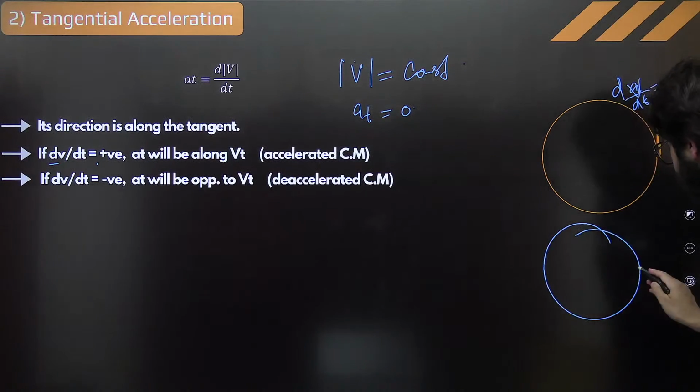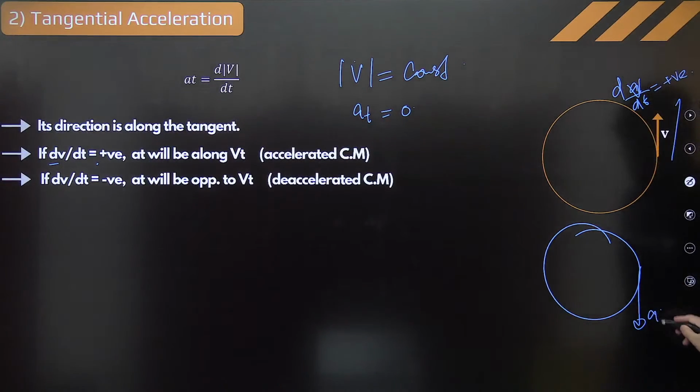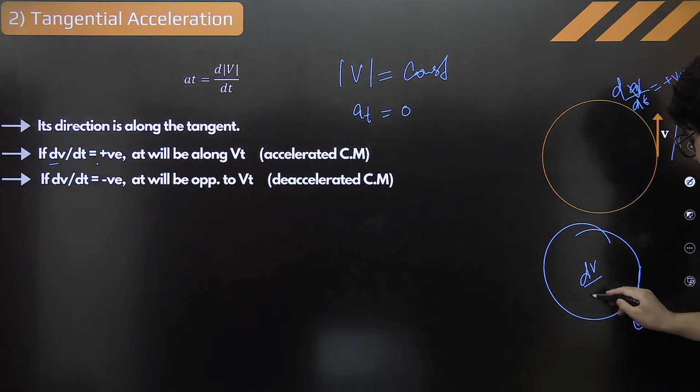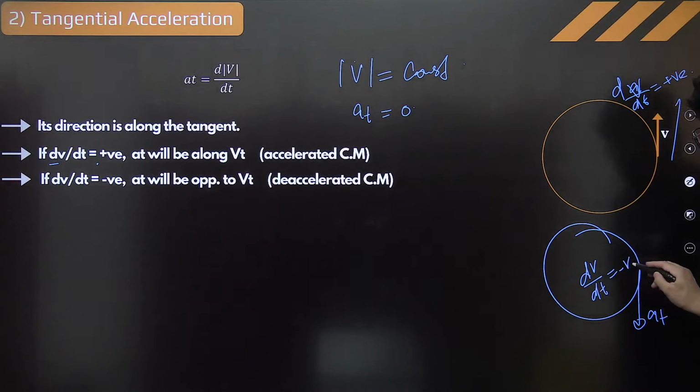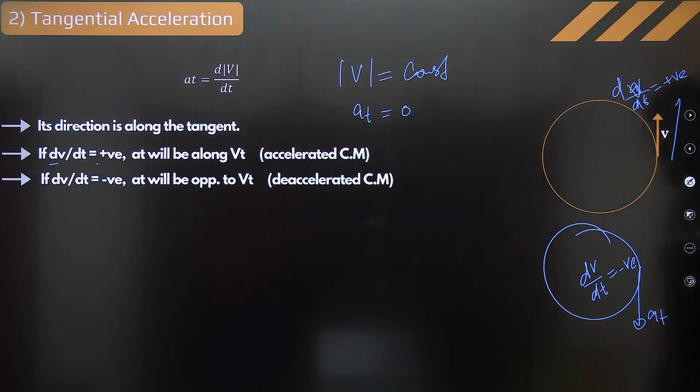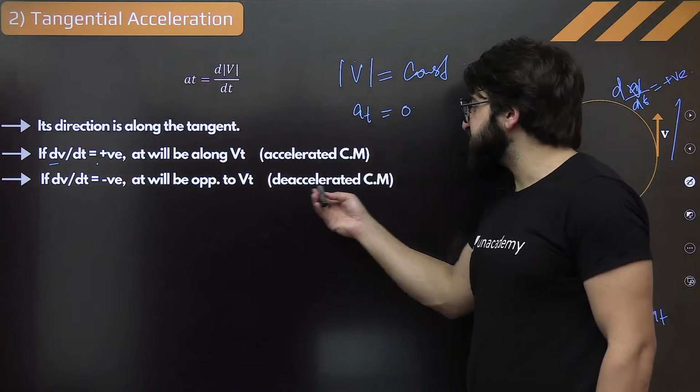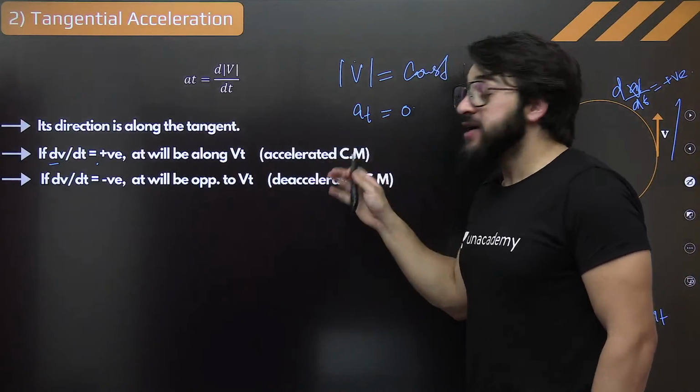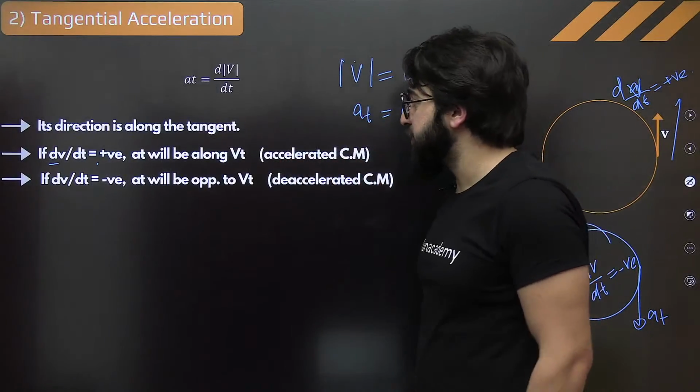If dv by dt is negative, this will be the direction of at. Fine. We say this is decelerated circular motion. This is accelerated circular motion.